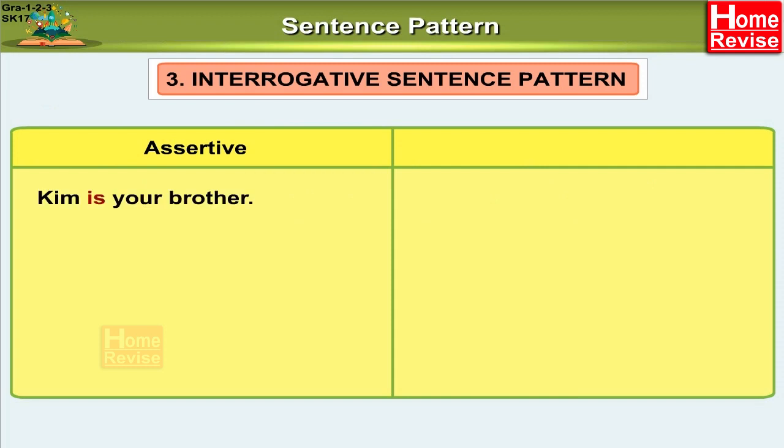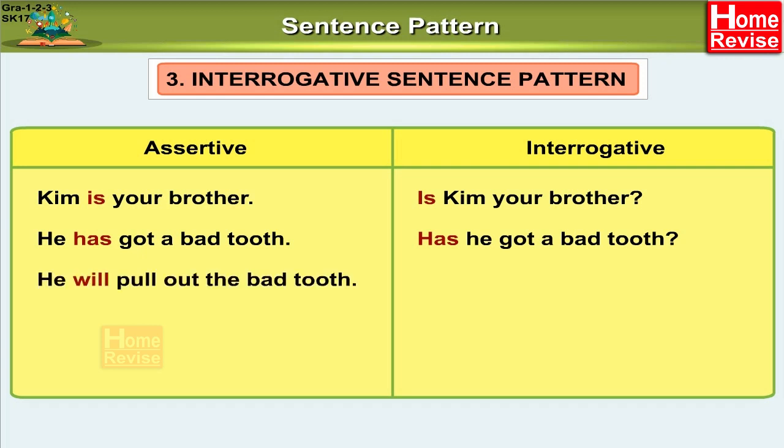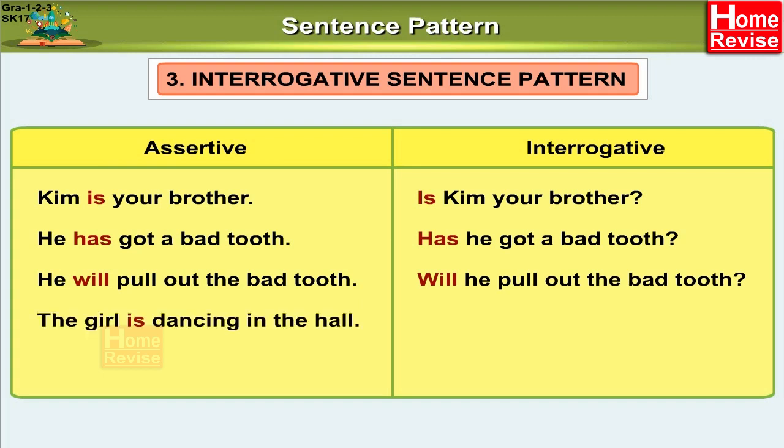Assertive. Kim is your brother. Interrogative. Is Kim your brother? Assertive. He has got a bad tooth. Interrogative. Has he got a bad tooth? Assertive. He will pull out the bad tooth. Interrogative. Will he pull out the bad tooth? Assertive. The girl is dancing in the hall. Interrogative. Is the girl dancing in the hall?